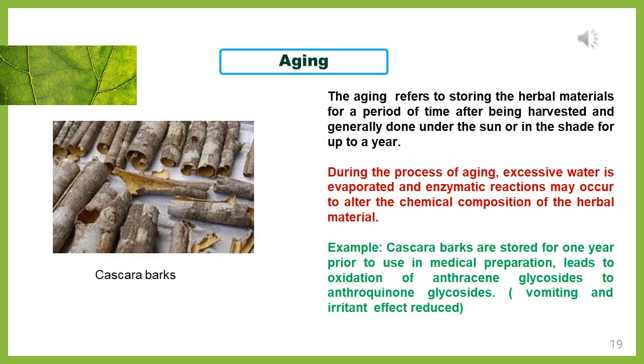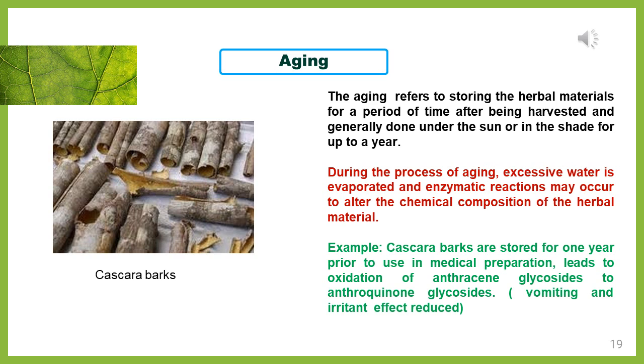Next step is the aging process. Aging is nothing but storing the herbal raw material for a particular period of time after harvesting. It is generally done under the sun or under the shade for up to a year, or it may vary depending upon the material. So aging is storing the drugs before you utilize them for the herbal preparation or the finished products.